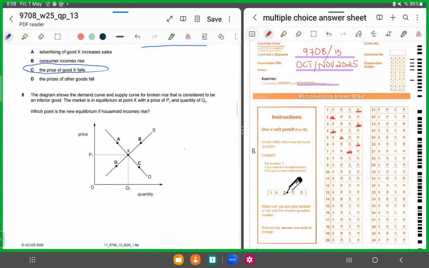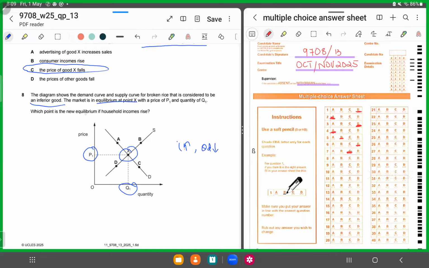MCQ number 8. The diagram shows the demand curve and supply curve for broken rice that is considered to be an inferior good. Inferior good is what? As income rises, its consumption falls. So first thing you know, an inferior good is one whose demand falls once income rises. So if income is going to rise, its quantity demanded is going to fall. Now they're saying the market is in equilibrium at point X. So now this is the situation. This is P1 and this is Q1. That's the price and that's the equilibrium quantity.